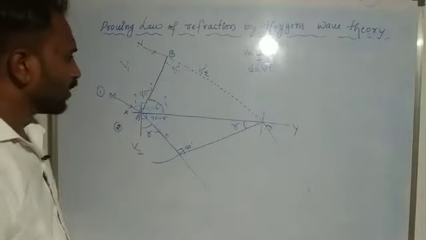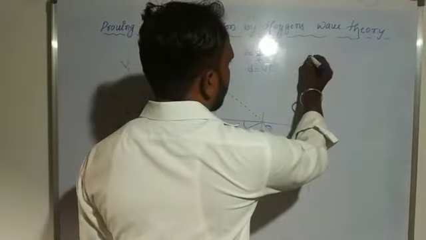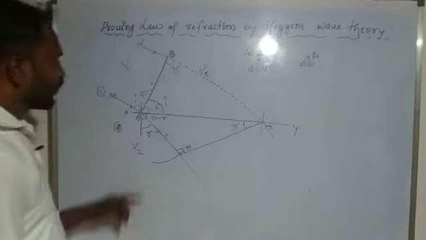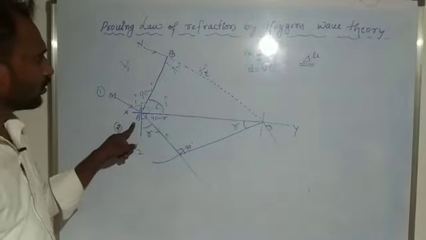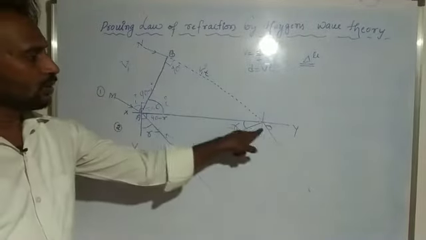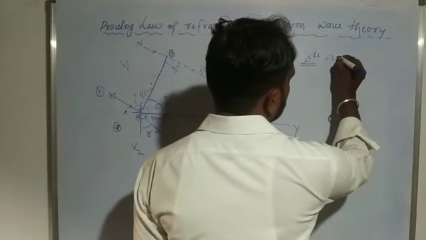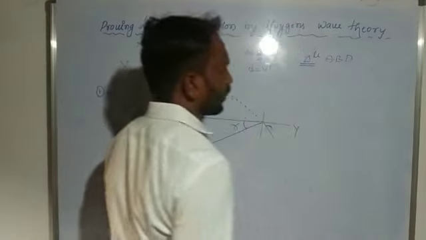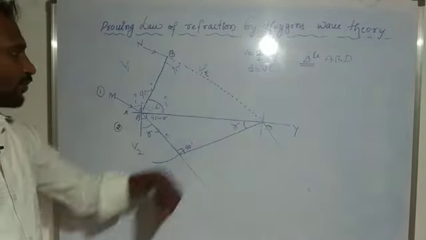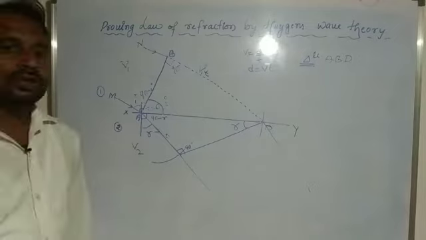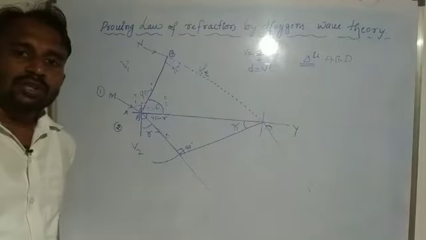Here we consider the first triangle, ABD. In this triangle we use the trigonometric function sine.